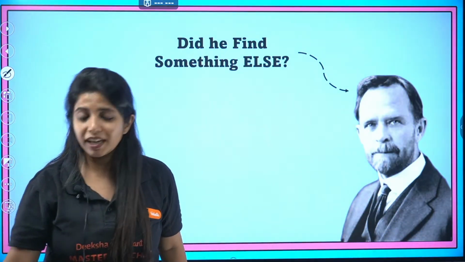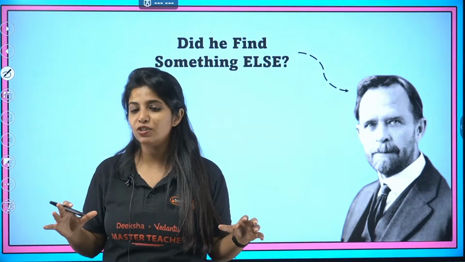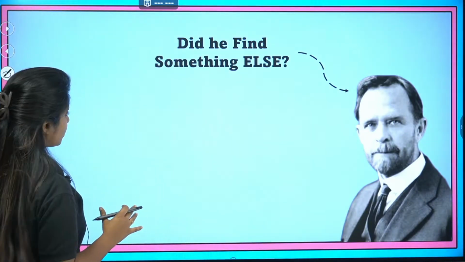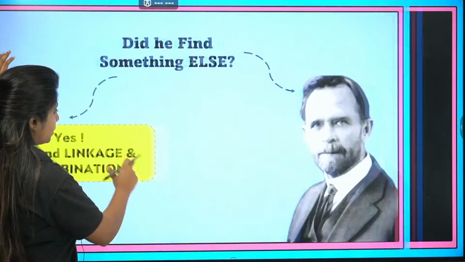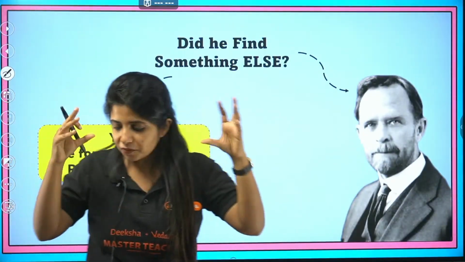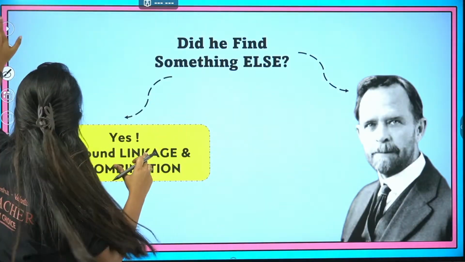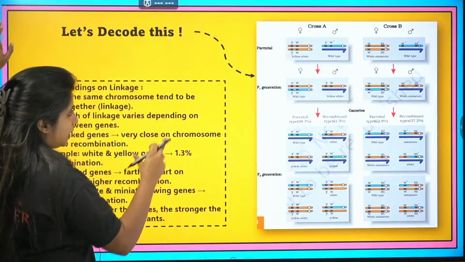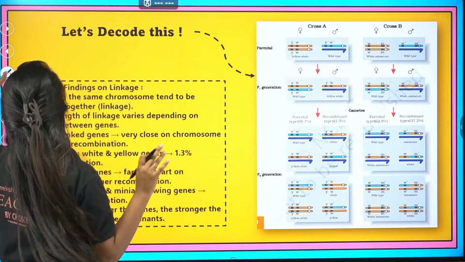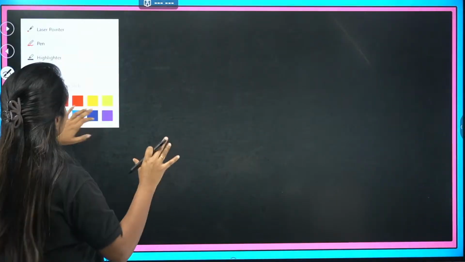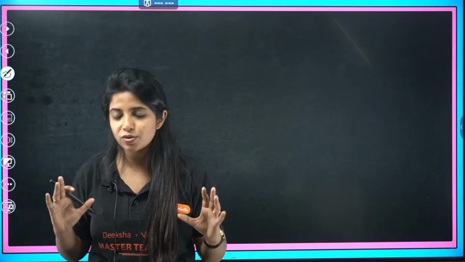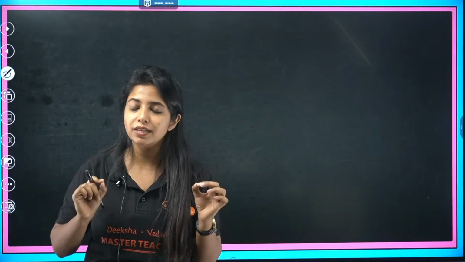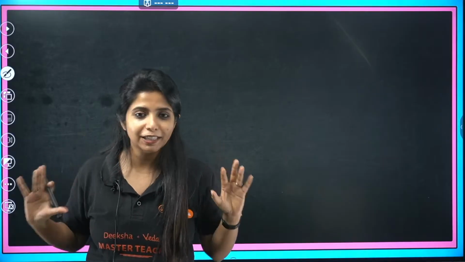Let's check it out. So he found something very important, and it is known as linkage and recombination. I am pretty sure this particular term might be eating your brain somewhere here and there, and probably this particular picture also could be. If this is making you sad, I'll tell you it's not important to study the entire picture. There are only a few things that you need to know, and I hope we are ready to go ahead with this.